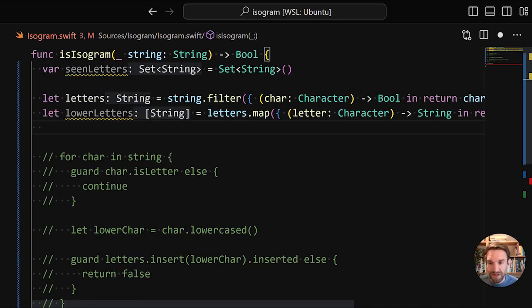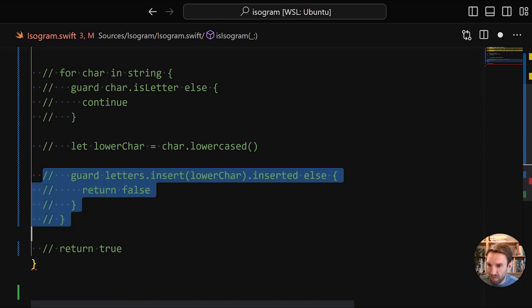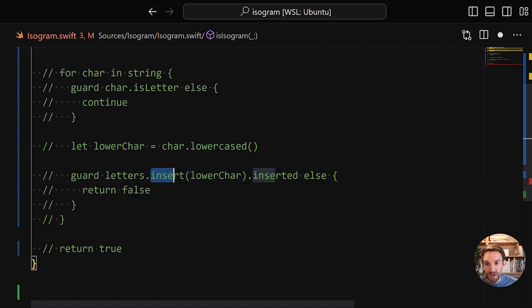And then the final step is to transform this bit of logic into a functional version. So if you look really closely, we're basically saying that for all the letters that we found, the lowercase versions of them, the insert call must return inserted as true, because if it was to return false, that would mean it was already in the set and we would hit this bit.